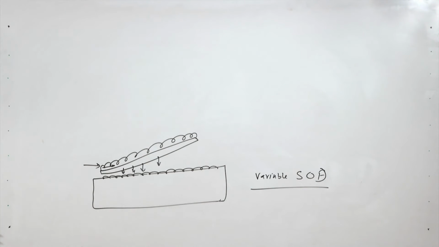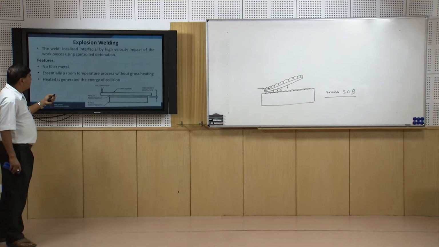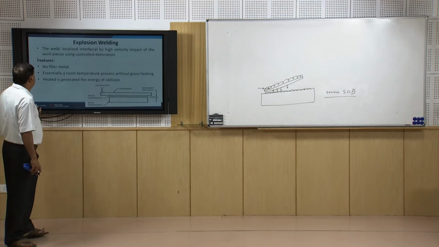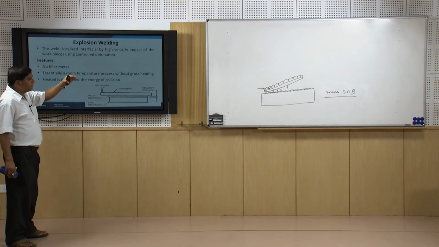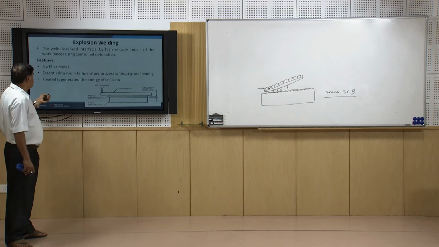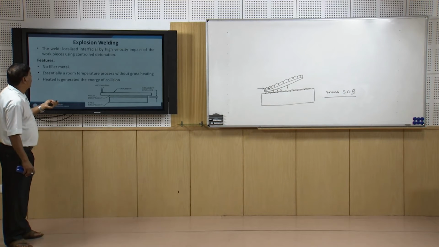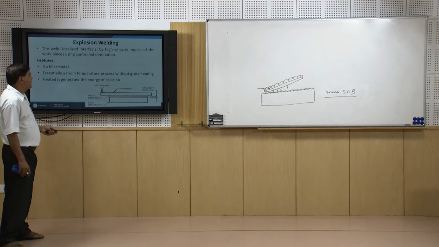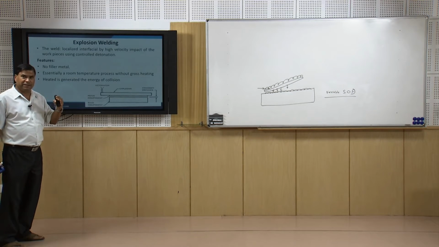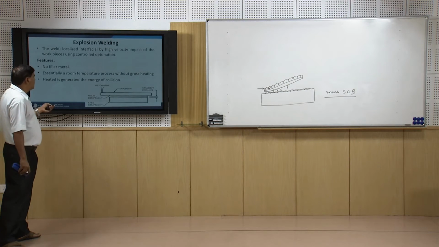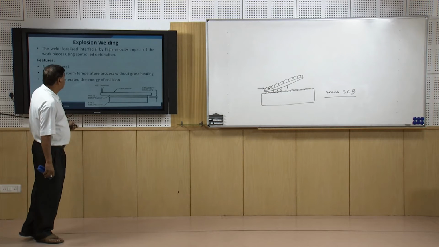So, from the uniqueness point of view, the localized interfacial deformation is facilitated by the high velocity impact of the prime component with the main component using controlled detonation. There is no filler and no external heat application; bonding takes place at room temperature, and whatever heat is generated is because of the impact, due to the energy of the collision.